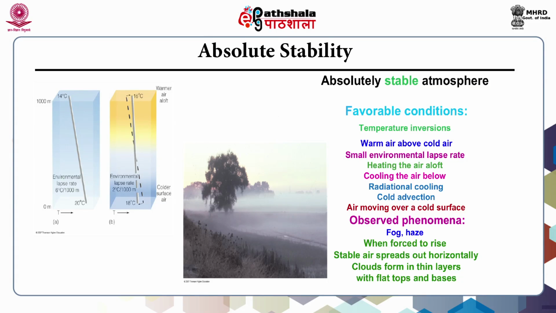The absolutely stable atmosphere. The favorable conditions are temperature inversions, warm air above the cold air, a small environmental lapse rate, heating the air aloft, cooling the air below, radiational cooling, cold advection, air moving over a cold surface, and observed phenomena like fog and haze. When forced to rise, the stable air spreads out horizontally. The clouds which form are a thin layer with flat tops and bases. These are the favorable conditions.